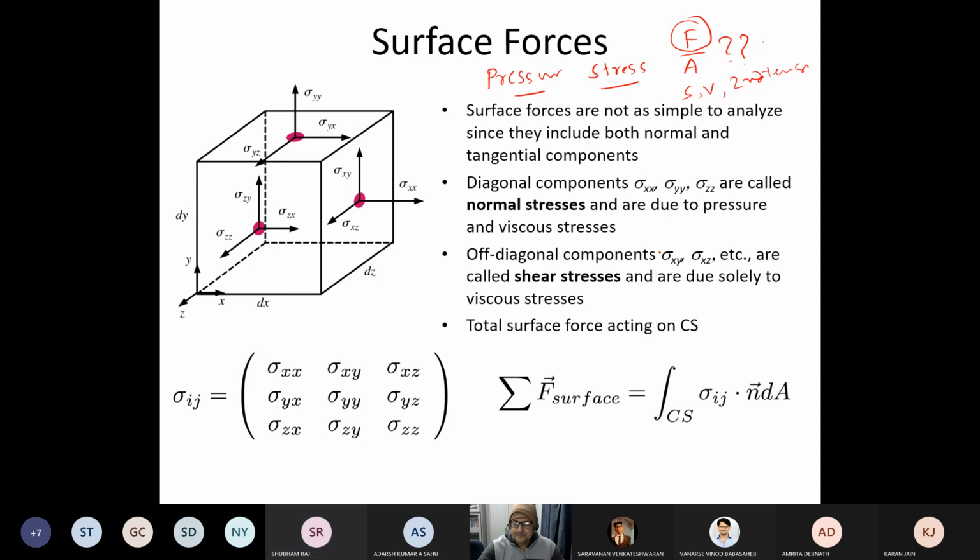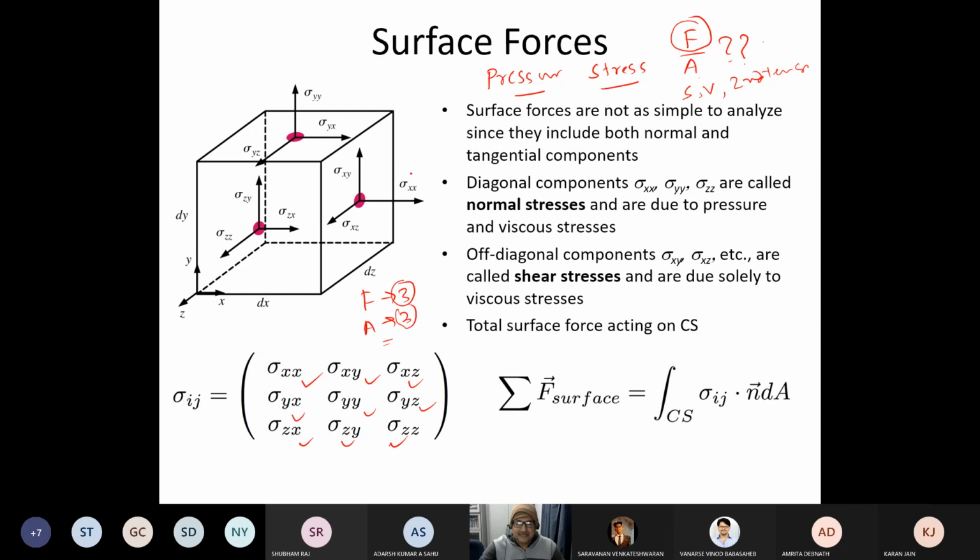Why? Because we can decompose in a total of 9 components. F can be decomposed in 3 directions, and A can also be decomposed in 3 directions. So 3 into 3, 9. So total 9 components are there, right? And 3 means 3 different directions.